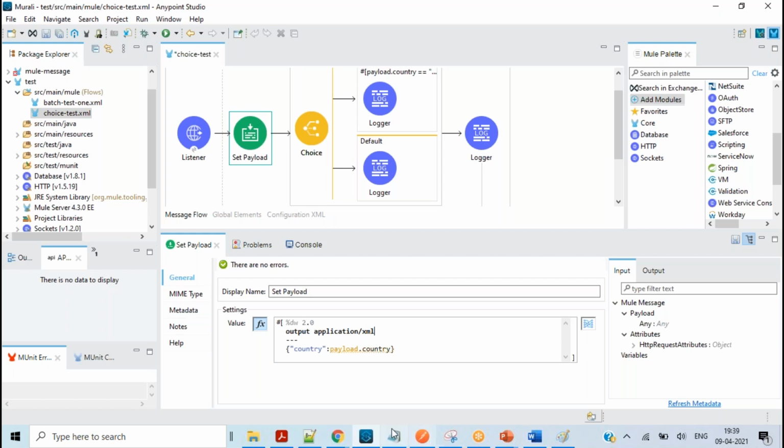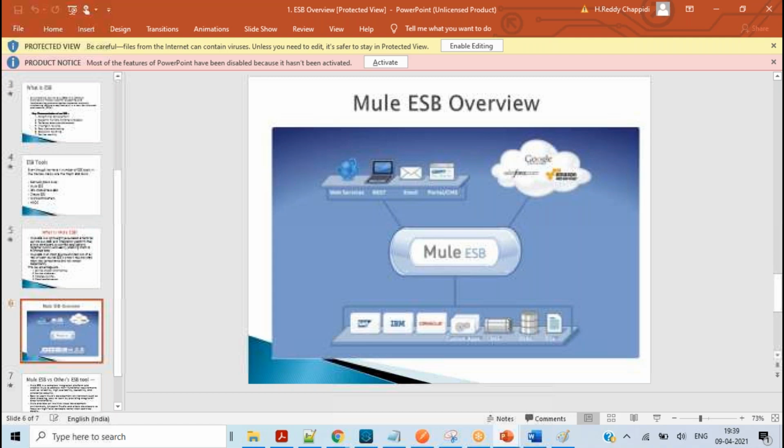Okay, coming to the Mule ESB. This diagram helps us understand what exactly we do. Whatever we are seeing on the top side are the source systems. Source means any web client, who is consuming your application. For example, Salesforce, Flipkart or Amazon develop the service and all users are using those services, right? Those are the front end users, which means the source.